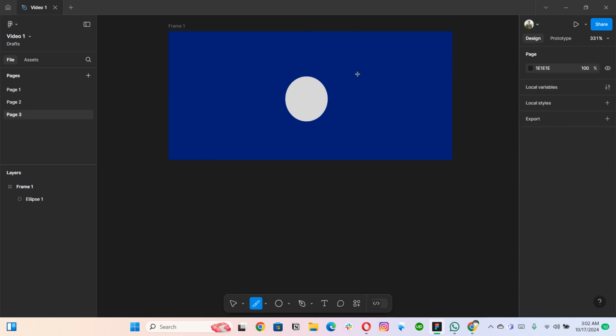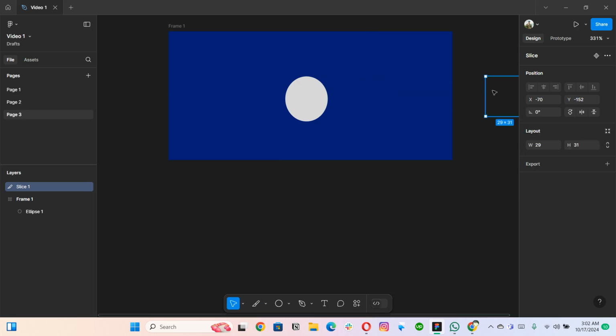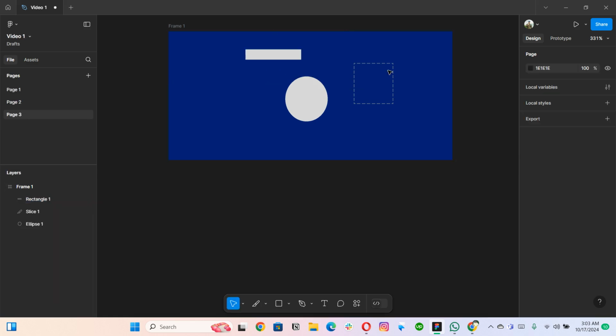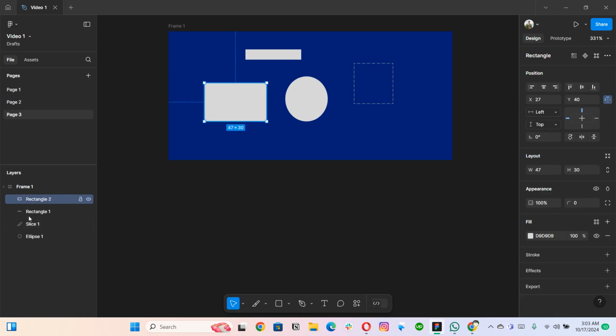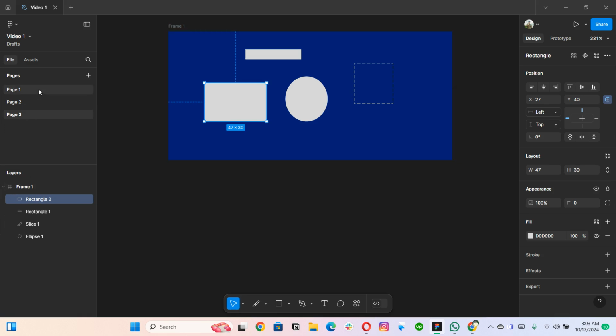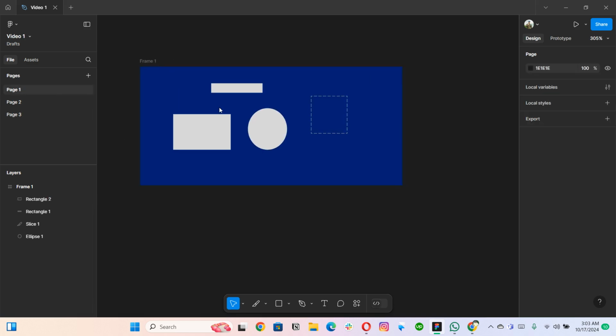If I draw any rectangles or anything right out here, you can see these are the layers as well, and you can see a few of the names of those things. So first we have the pages, and within the pages we have different parts of the design elements that are named as layers, right? We will learn about these things later on.